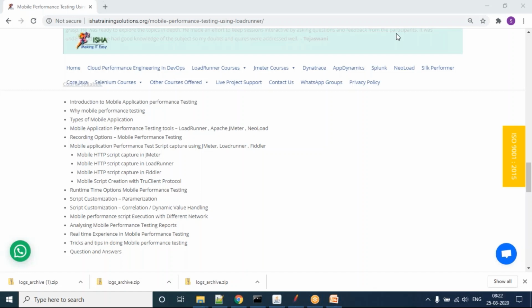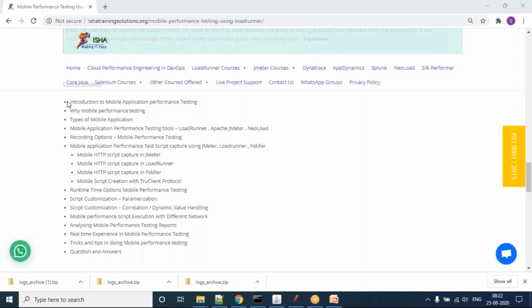But I would say don't take that as a primary option, because if the emulator is not recording properly, you need to do a lot of customization. That is the only challenge. Other than that, you keep it as one of the ways to do the recording. That is the reason I did not mention it in the course curriculum, but I will show you how to do the emulator recording in one class. I will cover that.